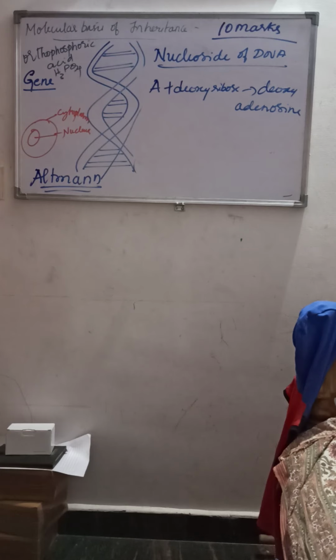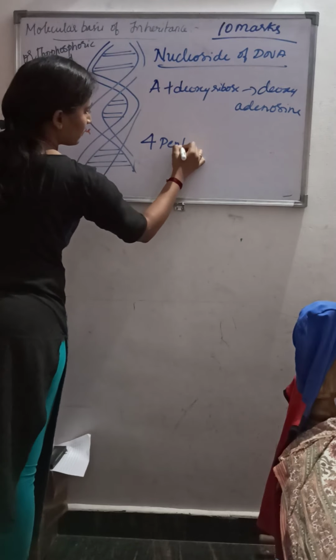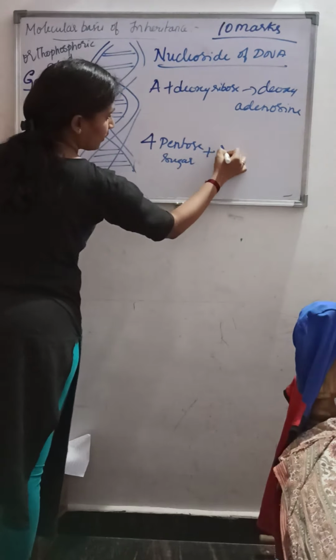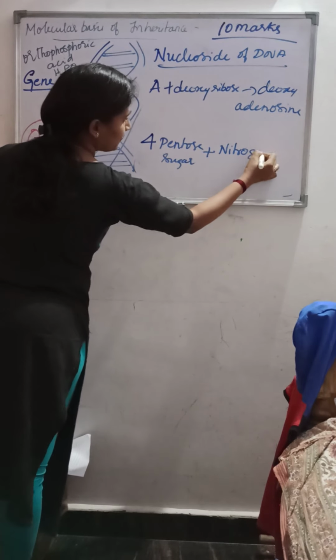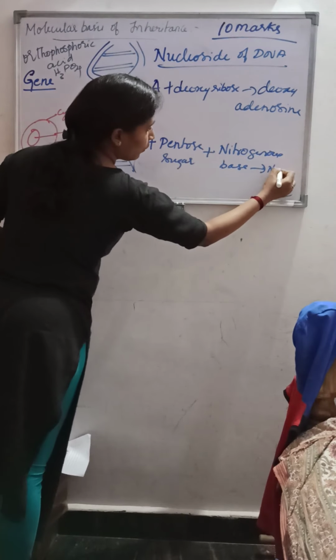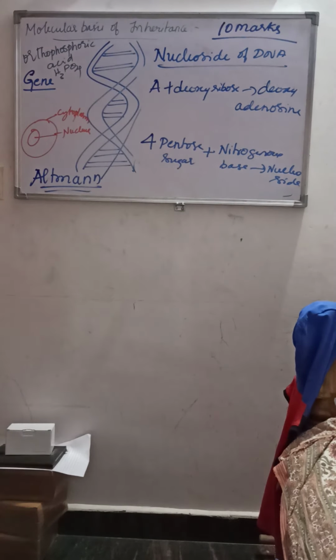Cytosine plus deoxyribose makes deoxycytidine. Thymine plus deoxyribose makes deoxythymidine. So pentose sugar plus nitrogenous base will make the nucleoside.